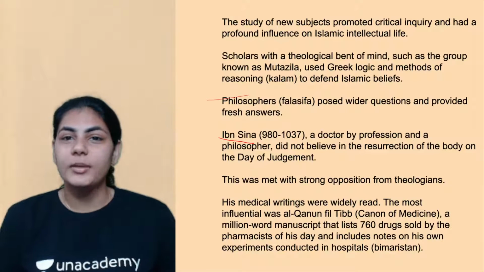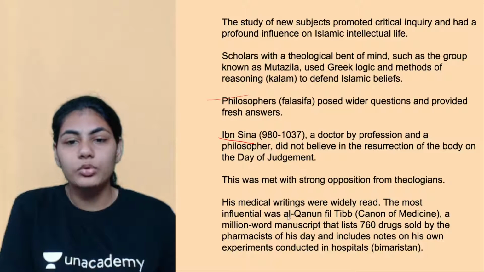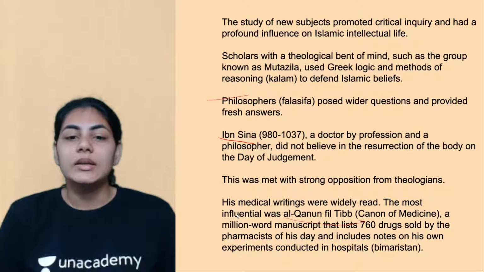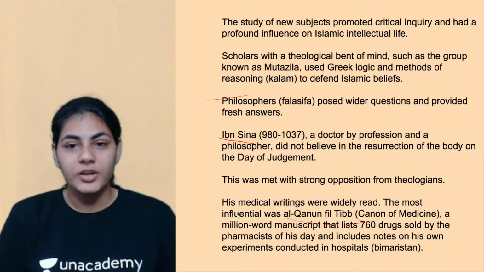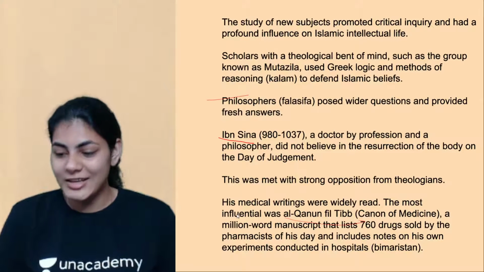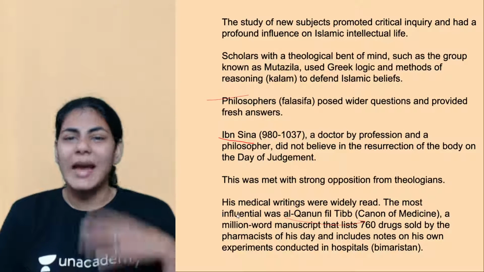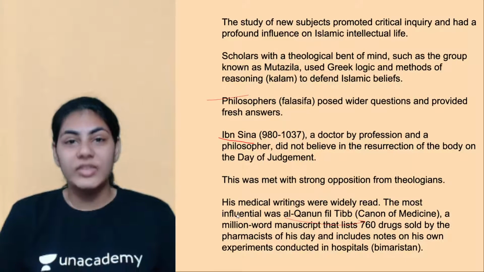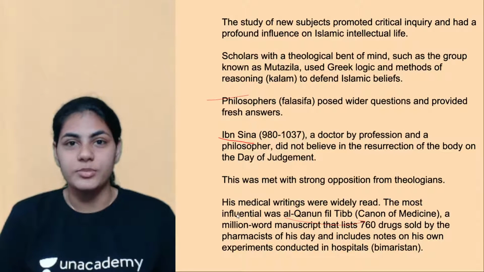And one important medical text that he wrote was Al Qanun fil Tib, right? Again, a very important term, please remember. So the most influential was Al Qanun fil Tib, right? If you roughly translate it, it's called the Canon of Medicine, right? Canon is nothing but a collection, right? So within this, you almost have 1 million words of manuscript.